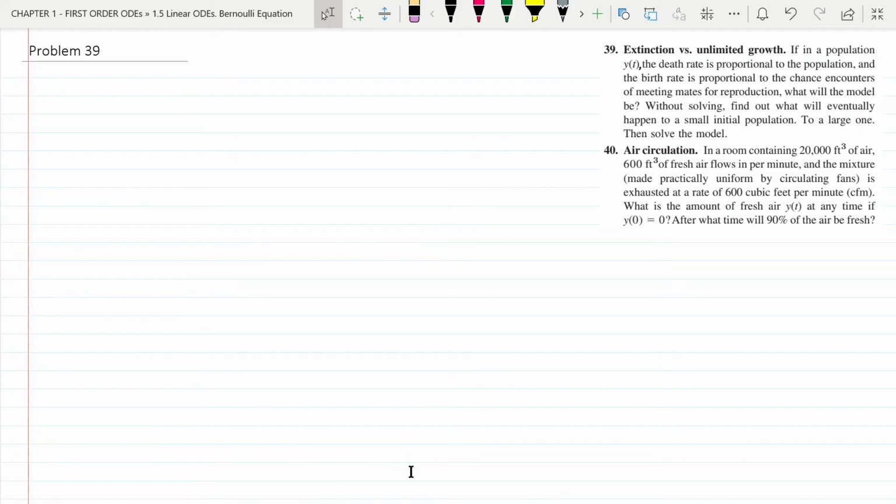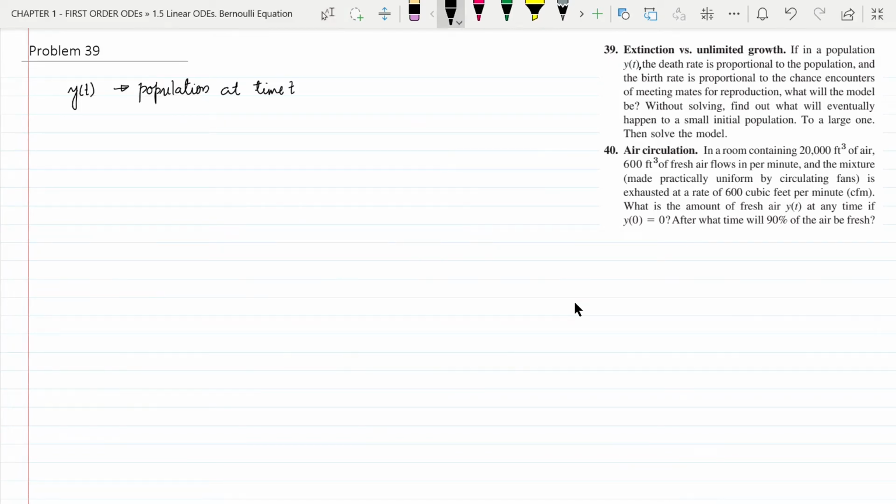Problem 39, extinction versus unlimited growth. If in a population y of t, the death rate is proportional to the population and the birth rate is proportional to the chance encounters of meeting mates for reproduction, what will the model be? Without solving, find out what will eventually happen to a small initial population to a large one, then solve the model. So it is given in the question that y of t is the population at any time t.